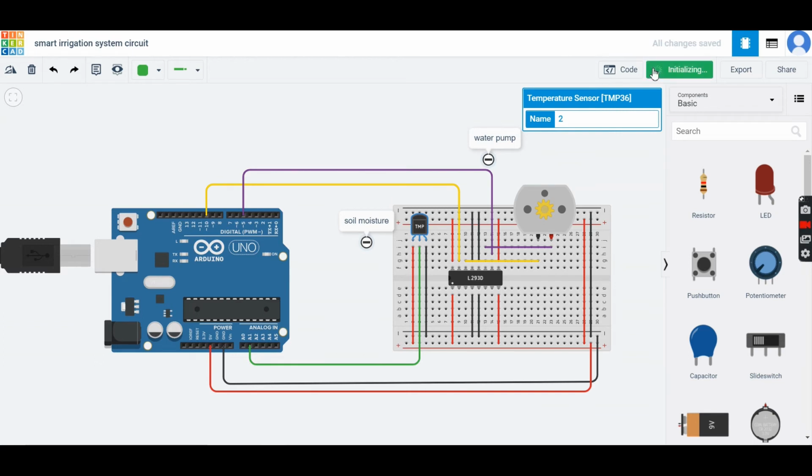Let's see how it works. Here we can see the temperature is 29 degrees Celsius, that's why our DC motor is not running. If we increase the temperature to 35 degrees Celsius, it's not running. Now it started running when the temperature crossed 38 degrees Celsius. This one is 48 degrees Celsius, and this one is 68 degrees Celsius. When the temperature exceeds the higher limit, then it starts running.